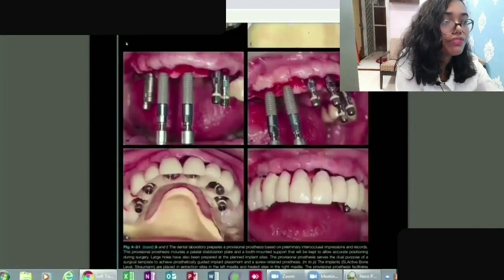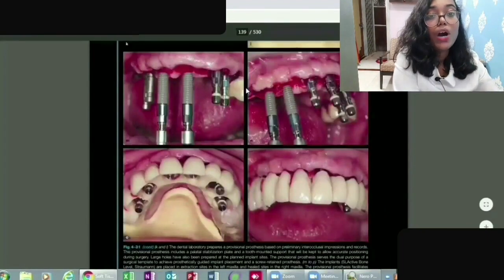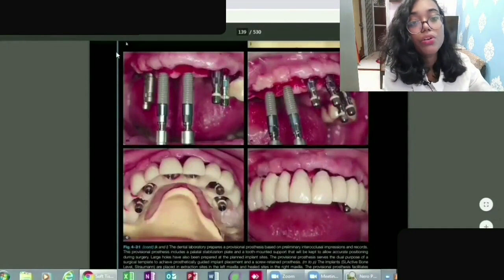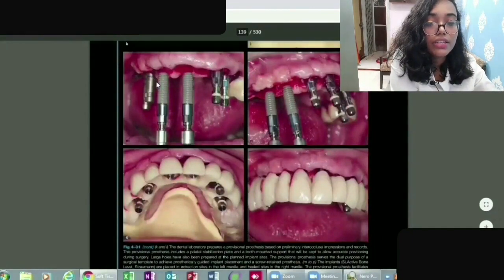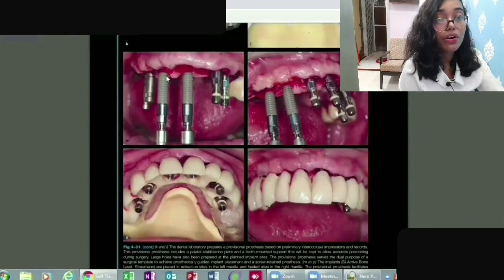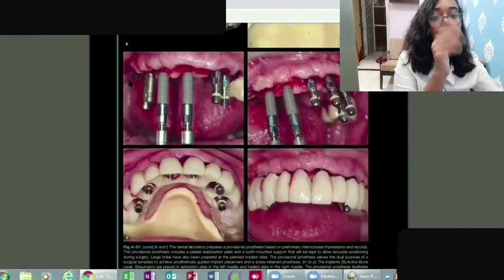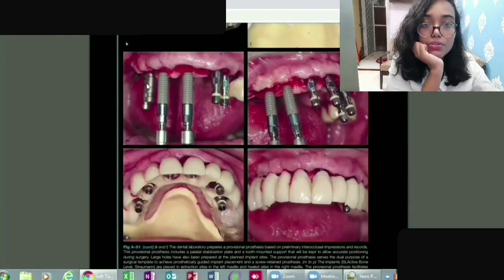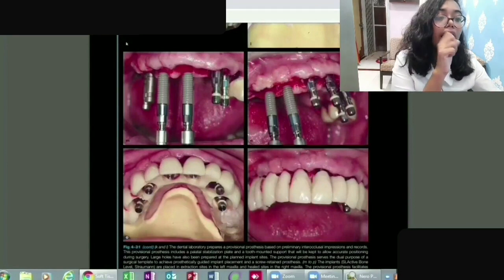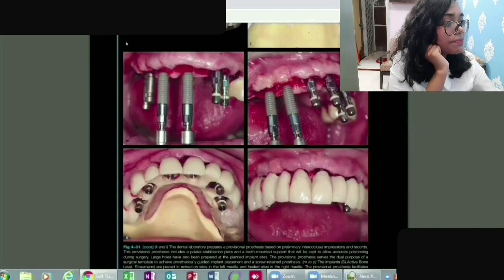Okay, moving forward. So once you have extracted the teeth, what are you planning next? You are planning to add a prosthesis for multiple teeth at the same time. So you are not planning for single teeth here, you are planning for many teeth. Accordingly, they have placed 1, 2, 3, 4, 5, 6. Here you can see 6 implants which have been placed, and further